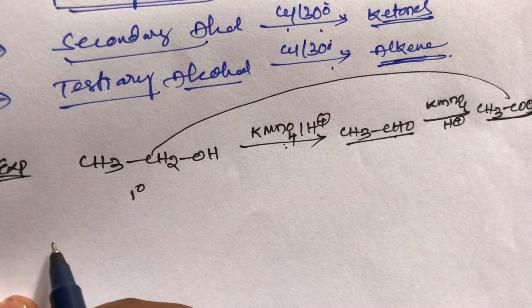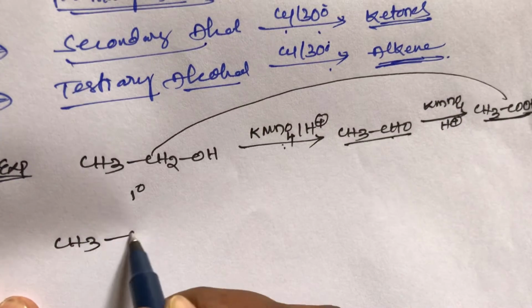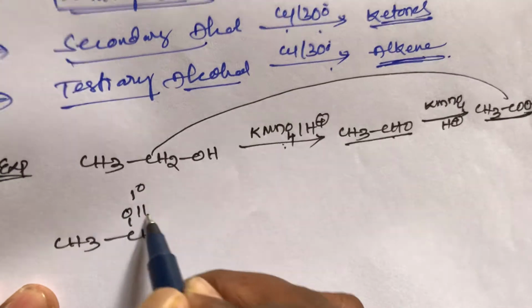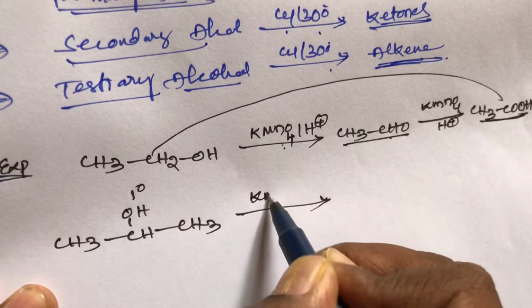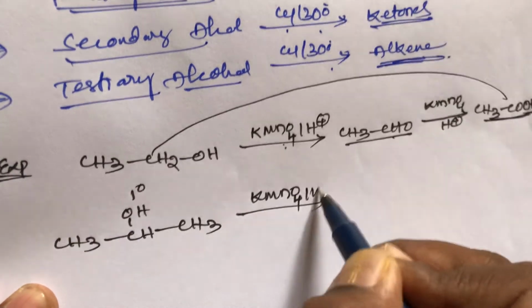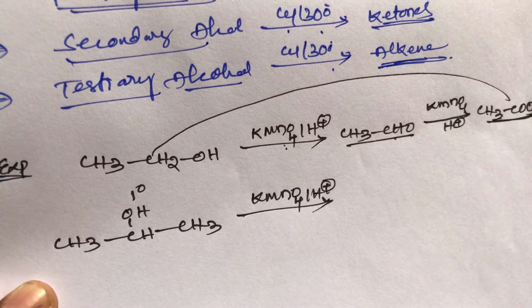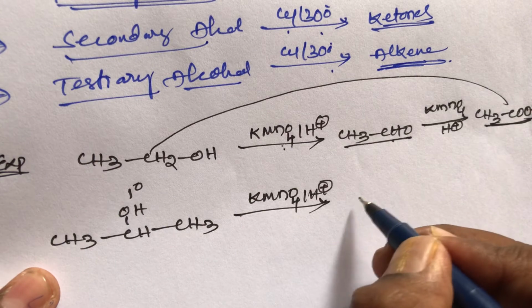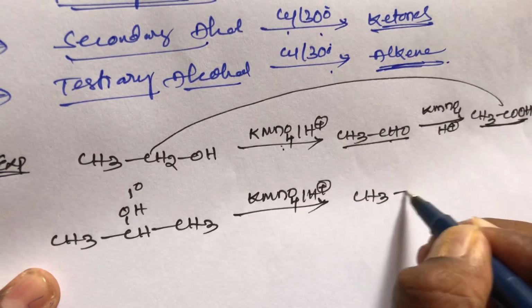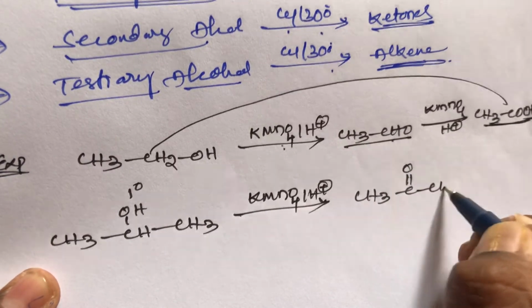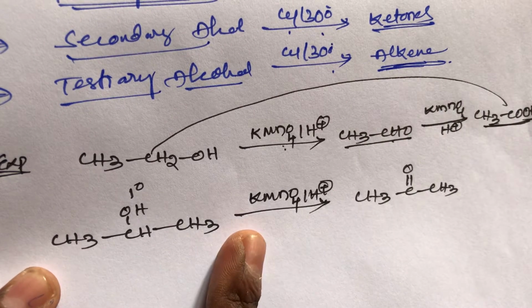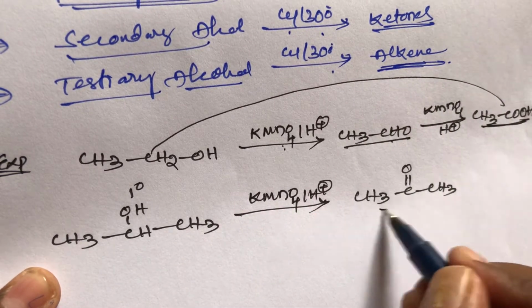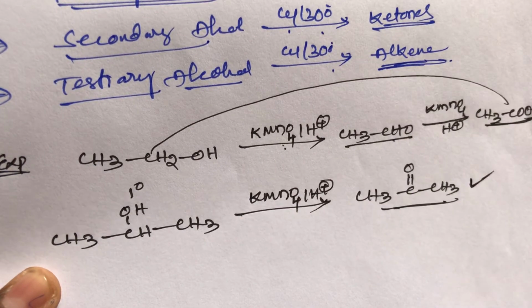Now the second one, take the secondary alcohol, student. When secondary alcohol, CH3CHOHCH3, is oxidized with KMnO4 or K2Cr2O7 in the presence of acidic hydrogen, in acidic medium, ketone is formed, CH3COCH3. Secondary alcohols on oxidation with KMnO4 in acidic medium give ketone. This is the final product.